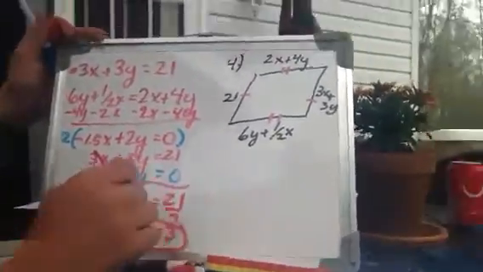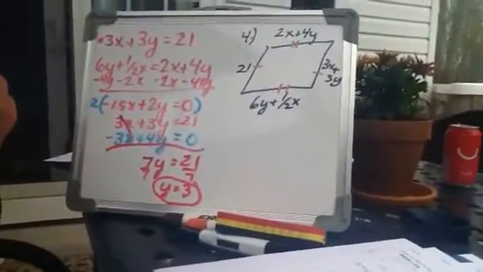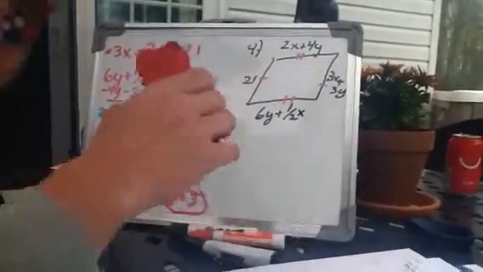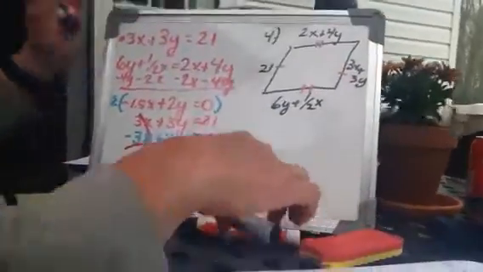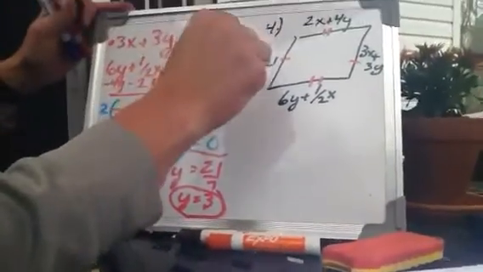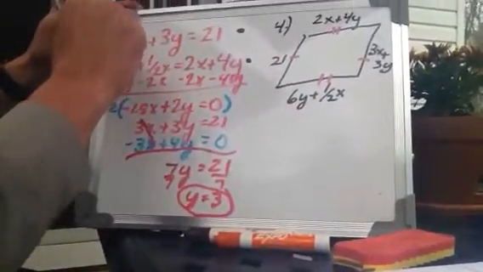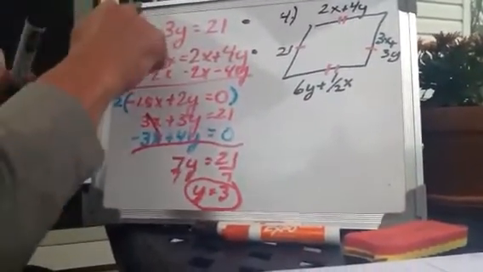Okay, so the y is equal to 3. Now I have to find the x. For the x, we go back to the original equation. You can do this one or that one. I'm liking this one up here at the top.